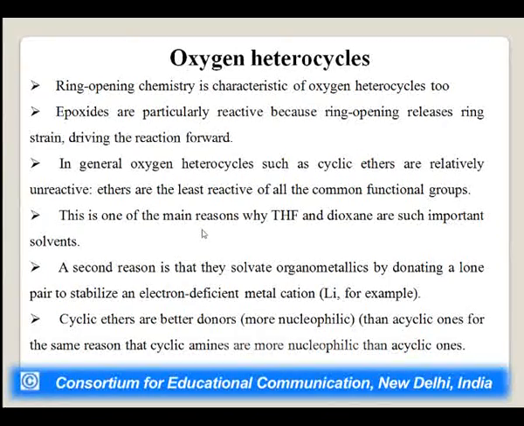This is one of the main reasons why THF, that is tetrahydrofuran, and dioxane are such important solvents. A second reason is that they solvate organometallics by donating a lone pair to stabilize an electron deficient metal cation, for example lithium. Cyclic ethers are better donors. Better donors means they are more nucleophilic in nature, they can donate their lone pair of electrons more easily than acyclic ones, for the same reason that cyclic amines are more nucleophilic than acyclic ones. We have discussed this in the last slides.